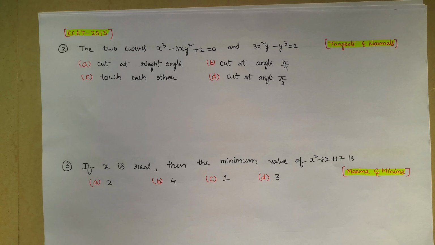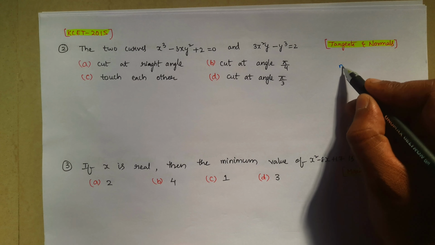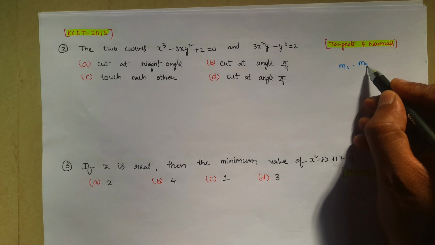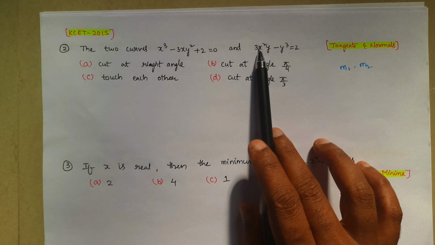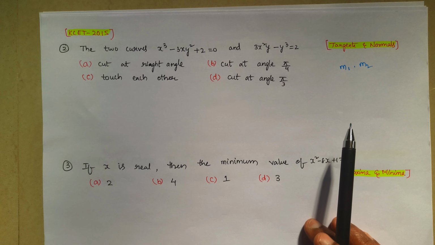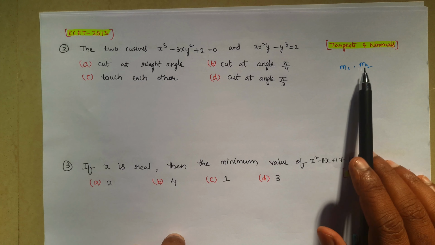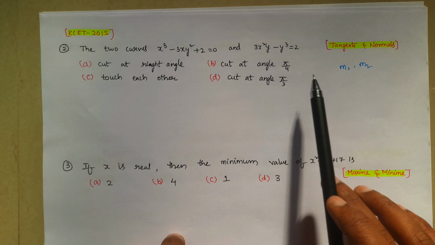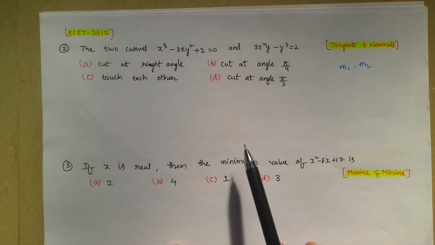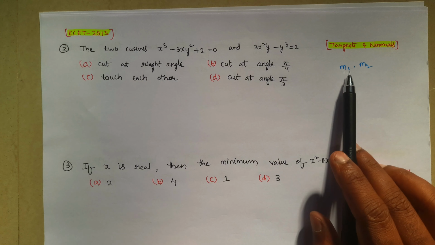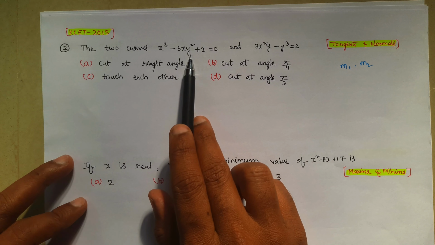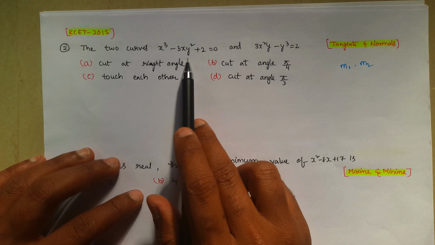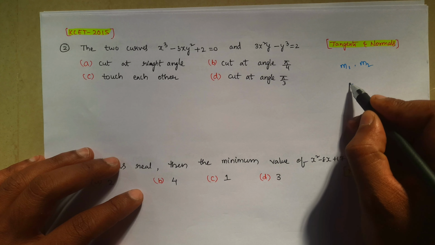To identify whether it is a right angle, first we find m1 and m2. m1 is the slope of this curve, m2 is the slope of the other. If those two are equal, the curves are parallel; if the product is equal to -1, they are perpendicular, or at right angle. So we have to find m1 and m2. If you observe the given equations, we will consider them as implicit functions.